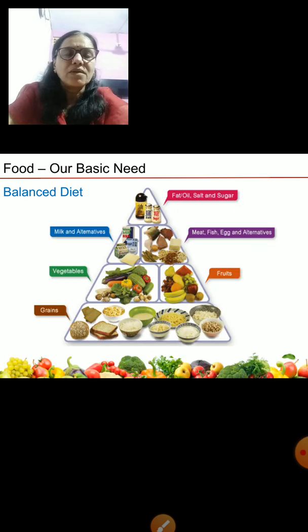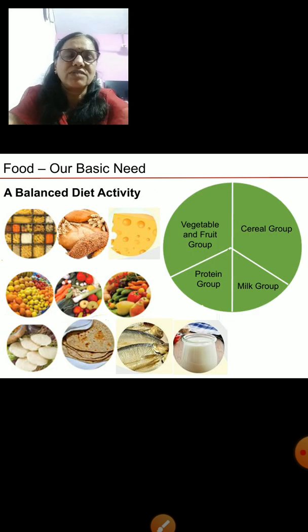See, here is a pyramid showing a balanced diet. At the bottom are all the grains and cereals, okay? Then the fruits and vegetables. Then the milk and other products of milk. Here are the protein foods, foods containing proteins, and then the fats, oils, etc. So if you eat one item from each of these, it will make you a balanced diet. Now we will go for an activity which will show you a balanced diet.